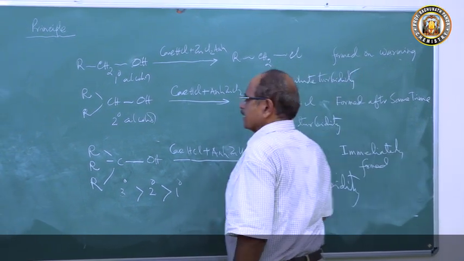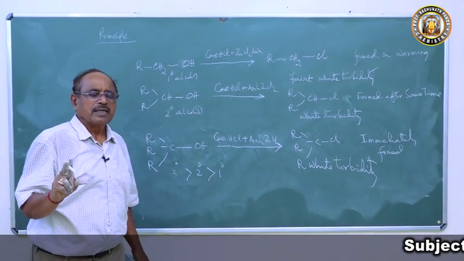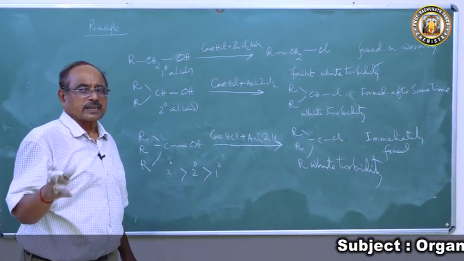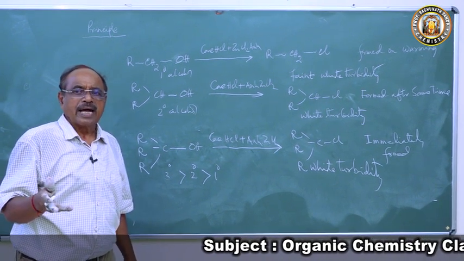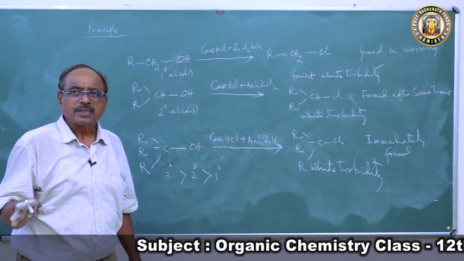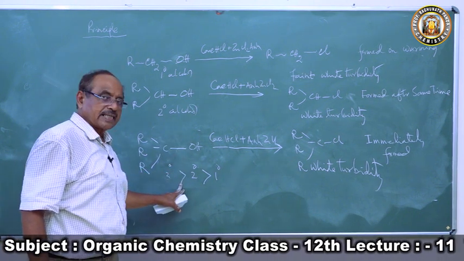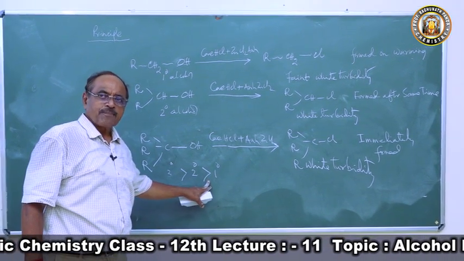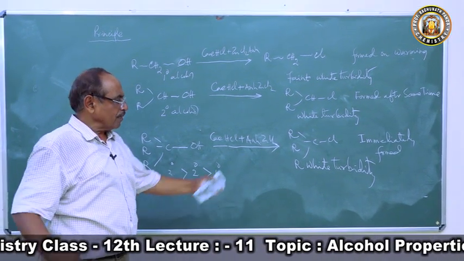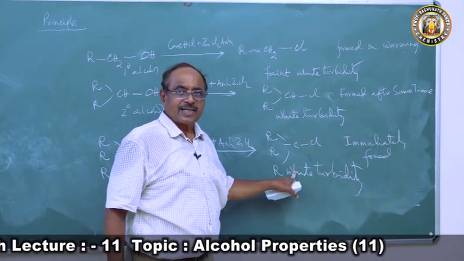So they can be distinguished. Well, the 3 tests are there, 3 test tubes: primary alcohol, secondary alcohol, tertiary alcohol. We will add anhydrous zinc chloride and concentrated HCl to all. The order of reactivity is 3 degree more reactive than 2 degree more reactive than 1 degree. So that which will get a white turbidity immediately, that is tertiary alcohol.